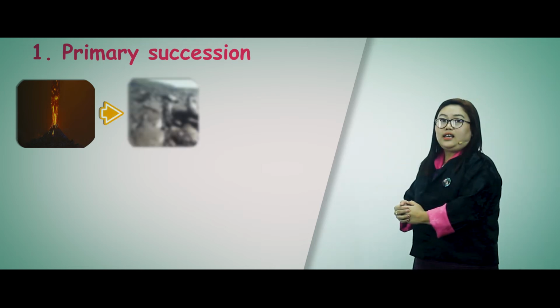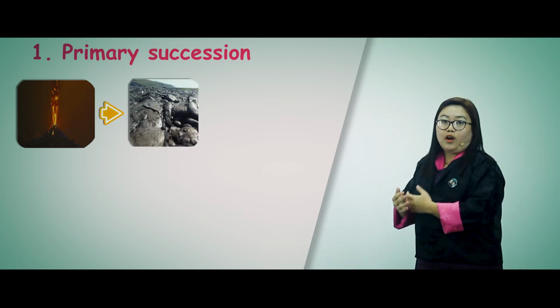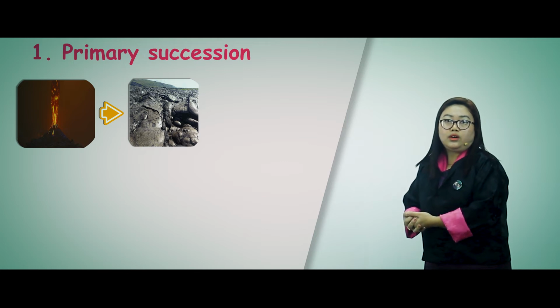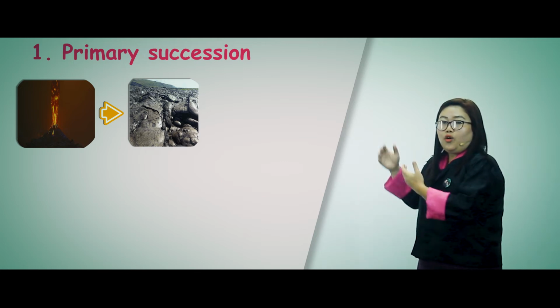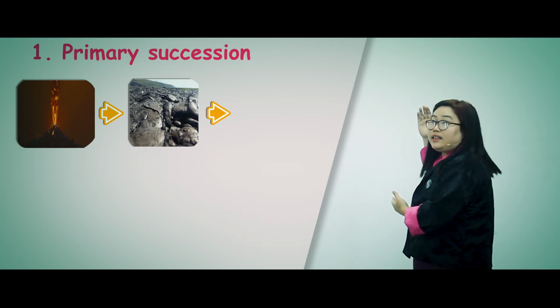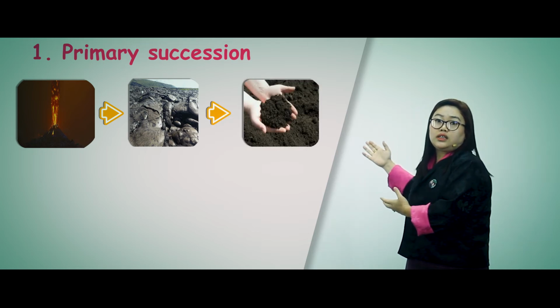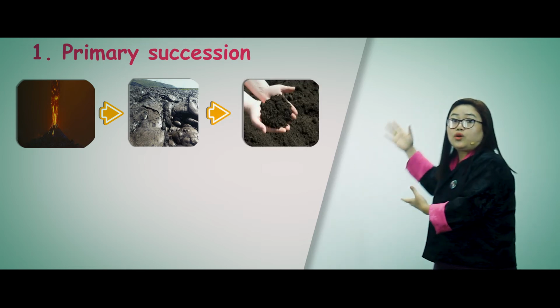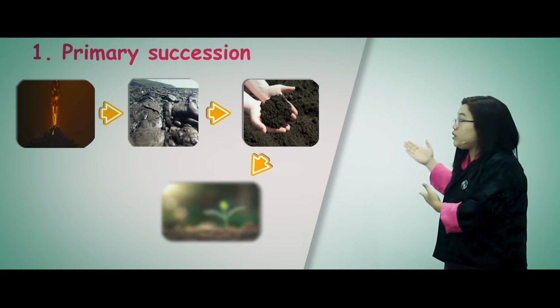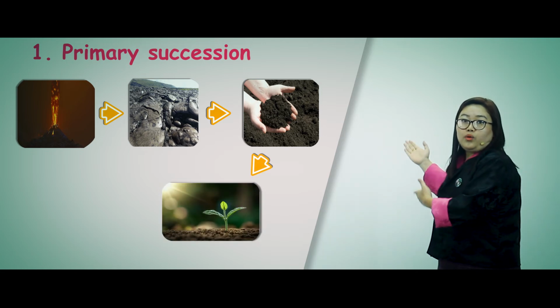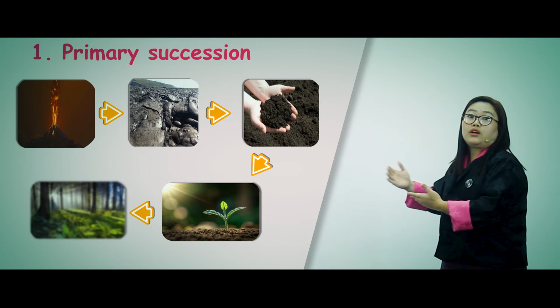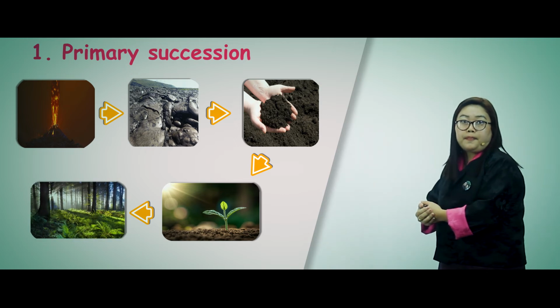Second, you can see that the lava from the volcanic eruption cools down to create new land without soil. Over time, soil is formed. Once the soil is formed, plants will gradually grow, and eventually a forest or a grassland may return.